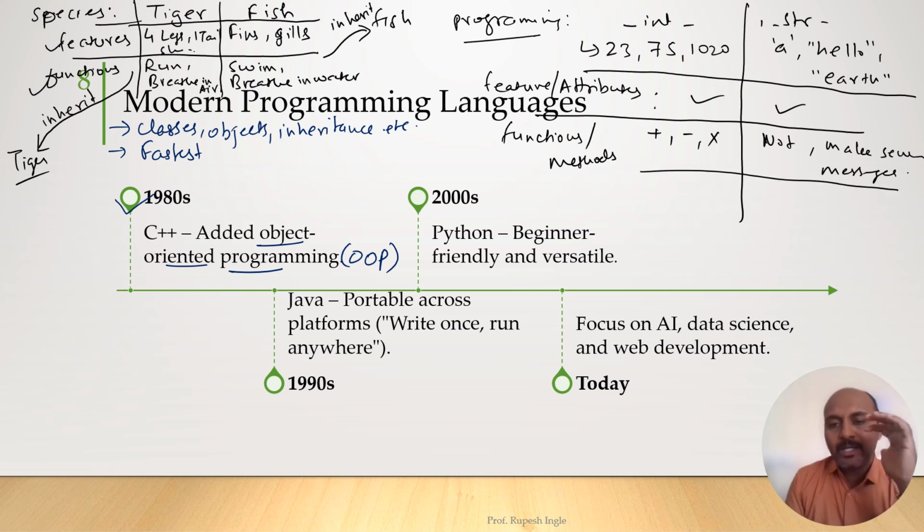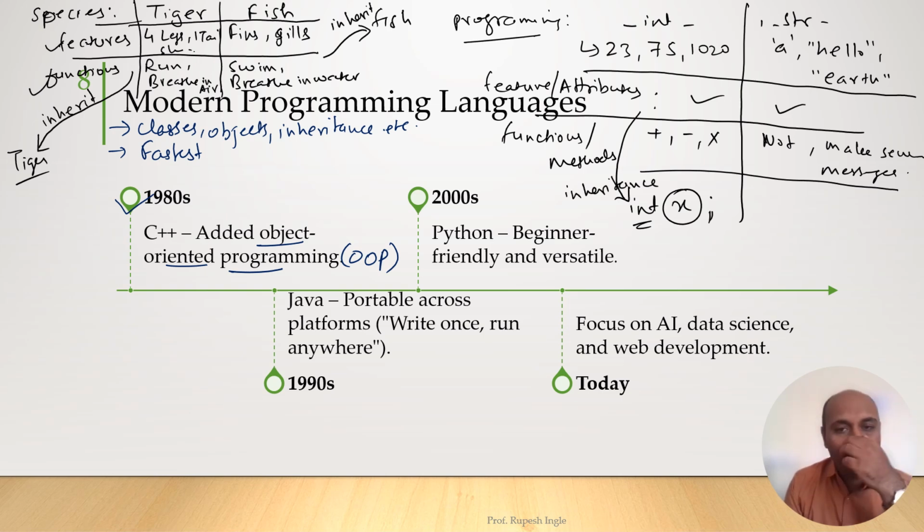So whenever we create an object, let's say, an integer variable, int x, x is the integer variable. Whenever we create it, it will automatically inherit all the property and functions of this. So this is called inheritance, like we have seen for the two species, tiger and fish. Similarly, if we write character A, it means what?